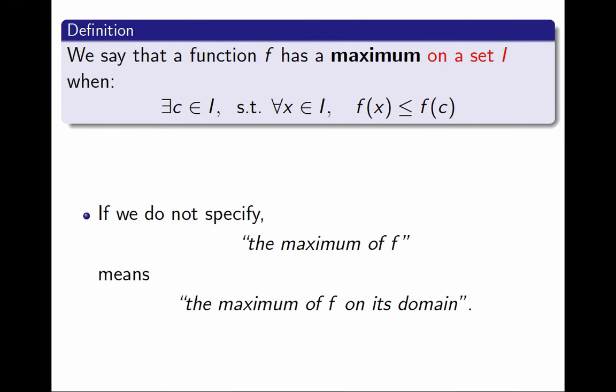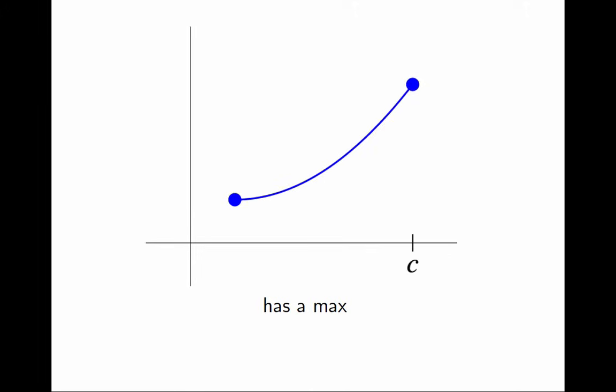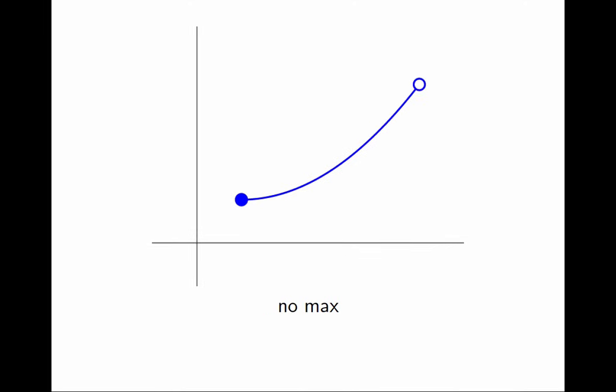Let's explore some examples. Let's look at some functions that do not have a maximum, and let's try to understand why. This was the example I was looking at. The function in this graph has a maximum at a point in the interior of the interval. This second example also has a maximum, in this case at an endpoint, which is fine. This third example does not have a maximum. Notice that the endpoint is not included. The function is bounded, but it does not have a maximum on its domain.